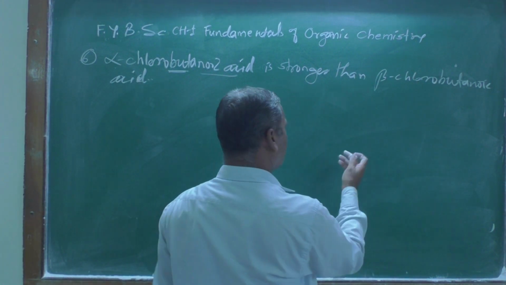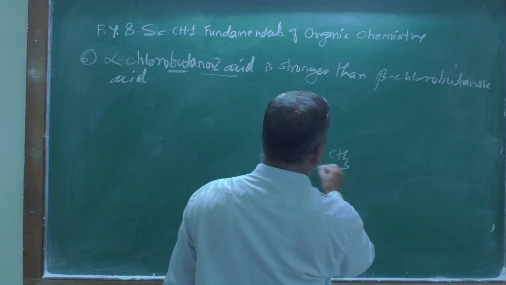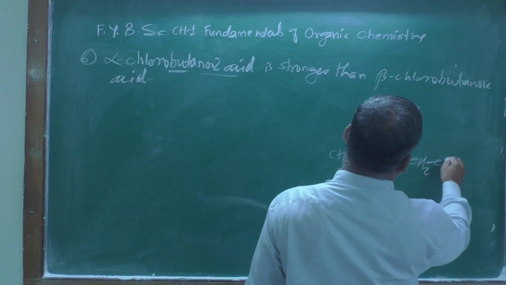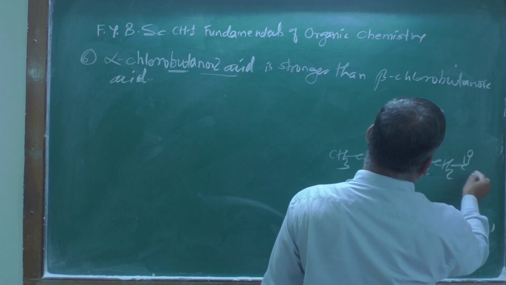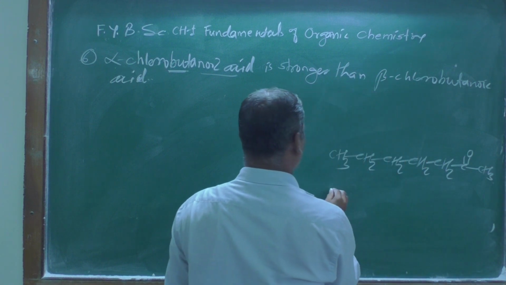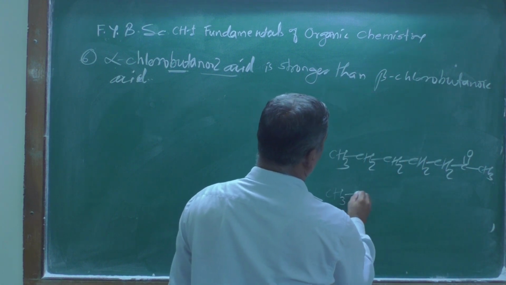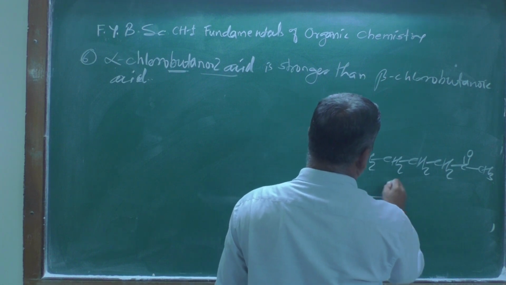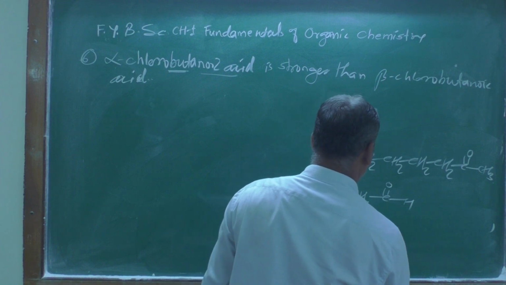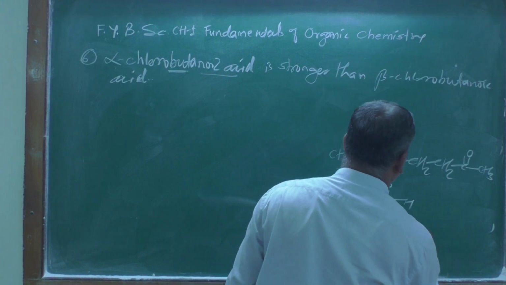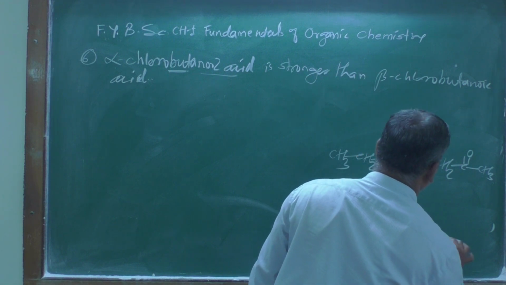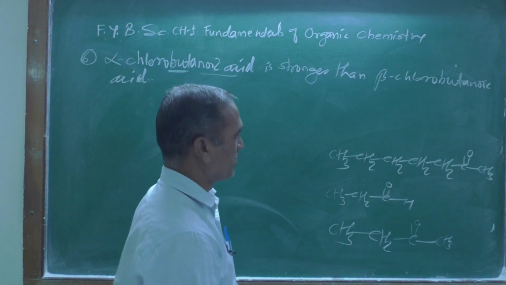Suppose you have this type of compound CH3, CH2, CH2, CH2, CH2, C double bond O, or suppose you have another one, CH3, CH2, C double bond O, H. Suppose CH3, CH2, then C double bond O, then CH3.